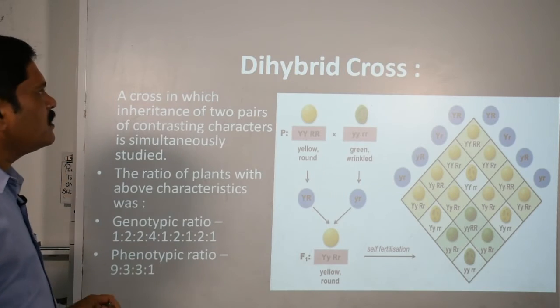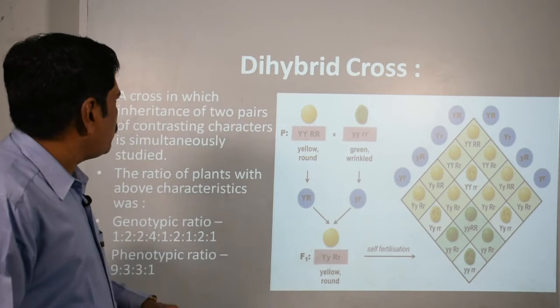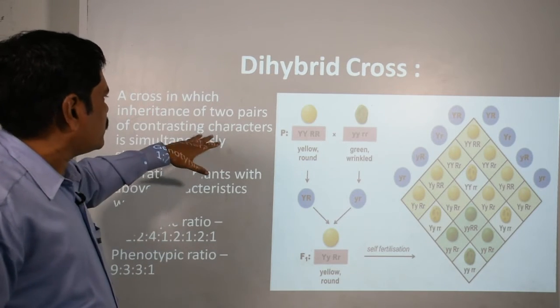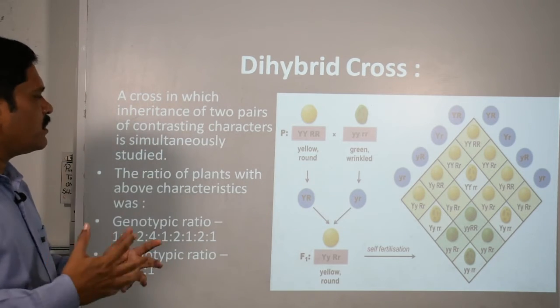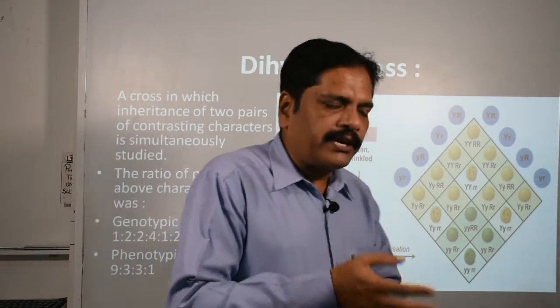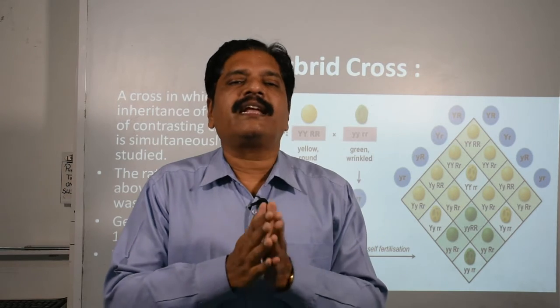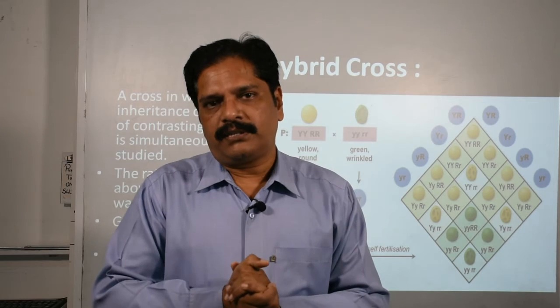Now we are going to discuss the dihybrid cross. What is the dihybrid cross? A cross in which the inheritance of two pairs of contrasting characters is studied simultaneously is called a dihybrid cross. In a parent you have to take two contrasting characters, for example the shape of the seed and the color of the seed.